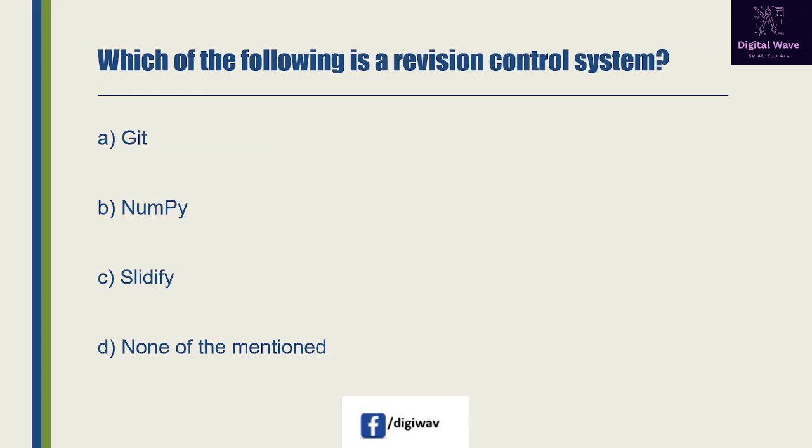Next question is which of the following is a revision control system? So first option available here, GIT. Second option is NumPy. Third option is Slidify, and the last one is none of the mentioned. So answer will be GIT, A option. GIT is a free and open source distributed version control system designed to handle everything from small to very large projects with speed and efficiency.